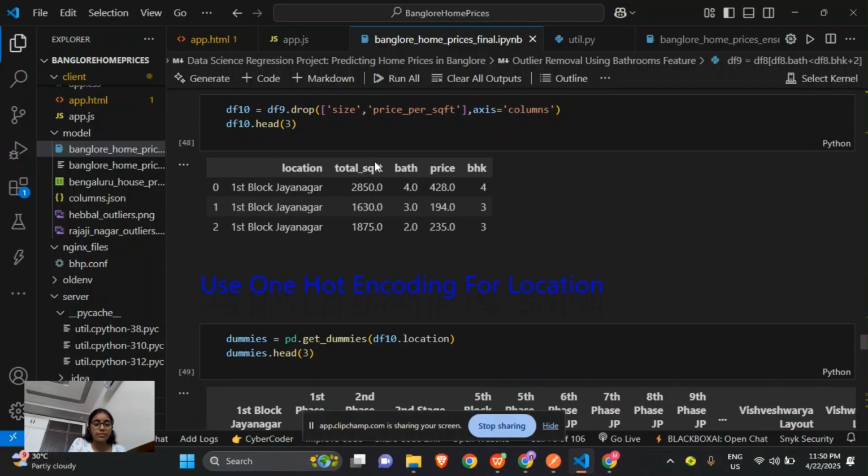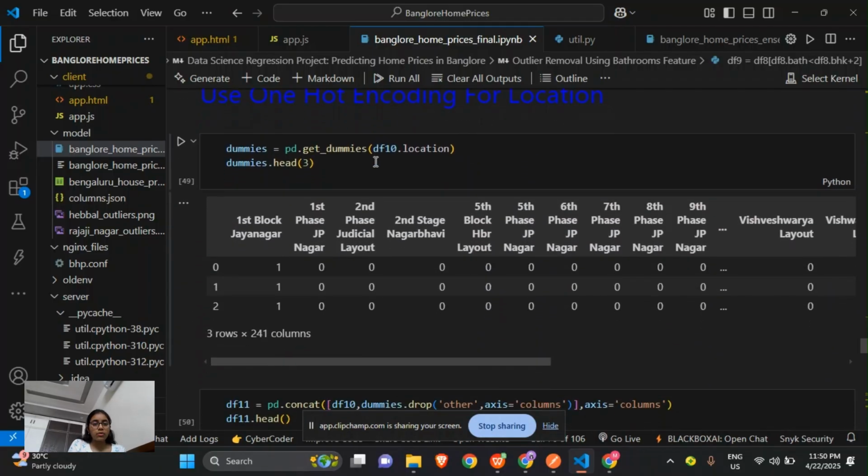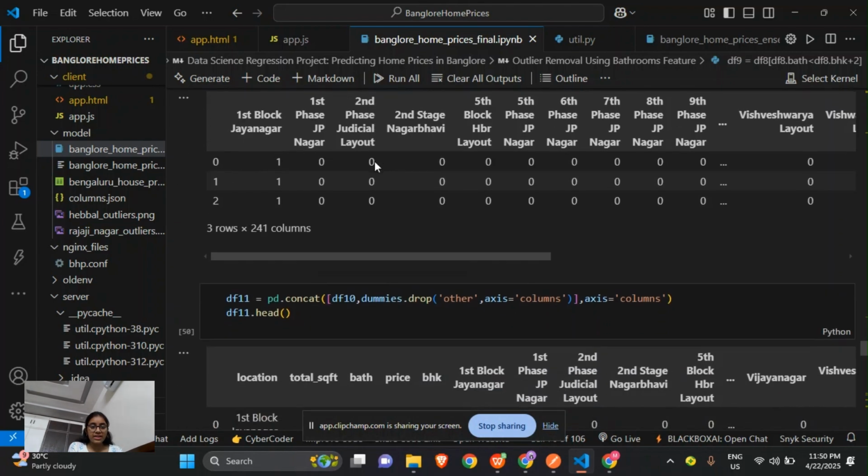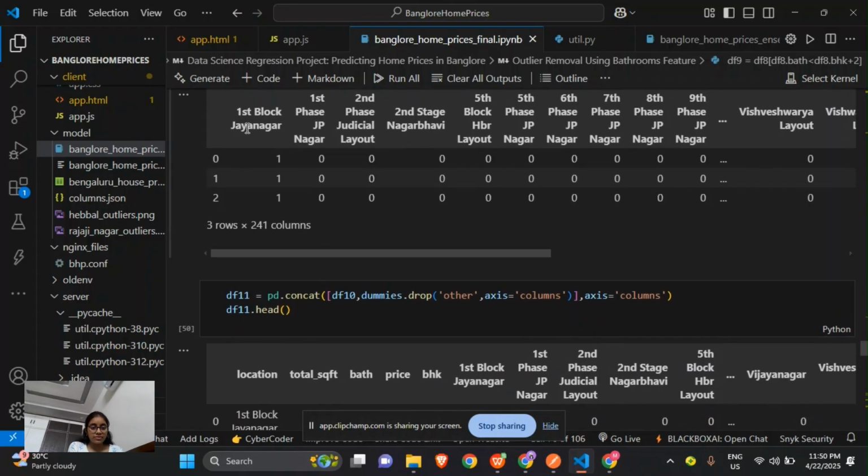Now we will perform one hot encoding for the location, that is, we will remove any dummy values. One hot encoding transforms the location into binary columns. For example, if any house in the first block Jayanagar column has 1 and all other location columns are zeros, then this makes the location usable in the numerical model.